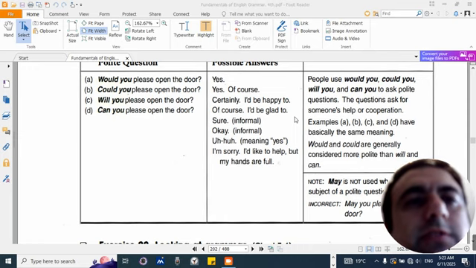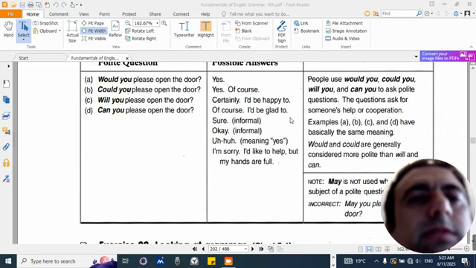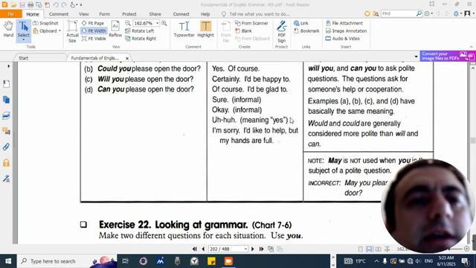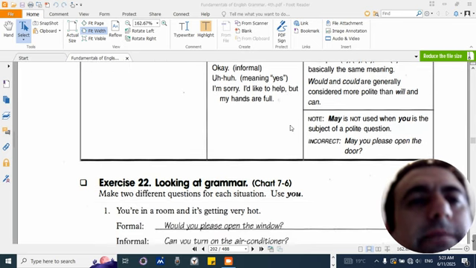People use would you, could you, will you, and can you to ask polite questions. The questions ask for someone's help or cooperation. Examples A, B, C, and D have basically the same meaning. Would and could are generally considered more polite than will and can. Note, may is not used when you is the subject of a polite question. Incorrect: May you please open the door?